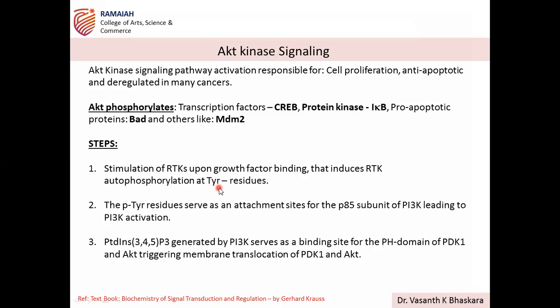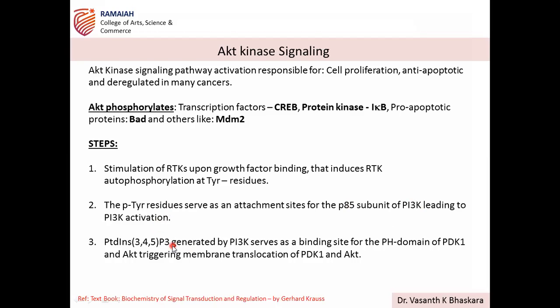This pathway you already know. The tyrosine residues undergo phosphorylation, and these phosphotyrosine residues serve as attachment sites for the regulatory subunit P85, which is part of the PI3K. So PI3K identifies through P85 and can bind.